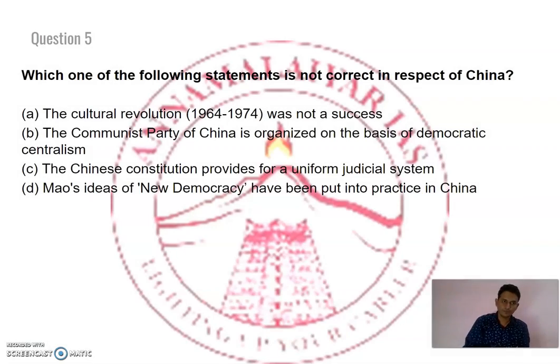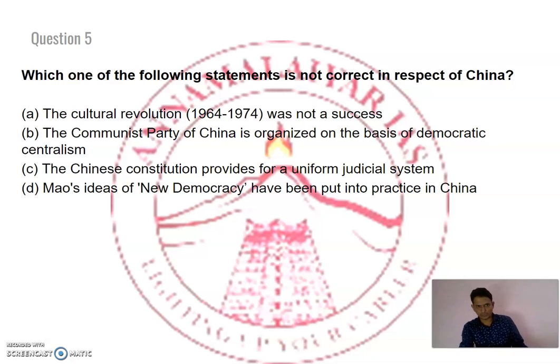Next question. Which one of the following statements is not correct in respect of China, right? Option A, the Cultural Revolution 1964 to 74 was not successful. The Communist Party of China is organized on the basis of democratic centralism. Next one, the Chinese constitution provides for a uniform judicial system. Next one, Mao's ideas of new democracy have been put into practice in China. So all the 3 points, that is B, C and D, are correct, right?